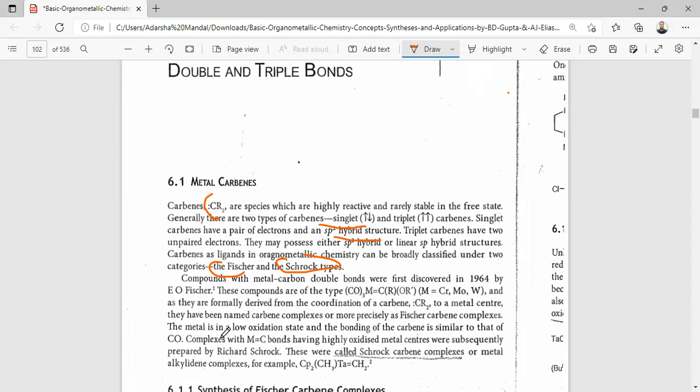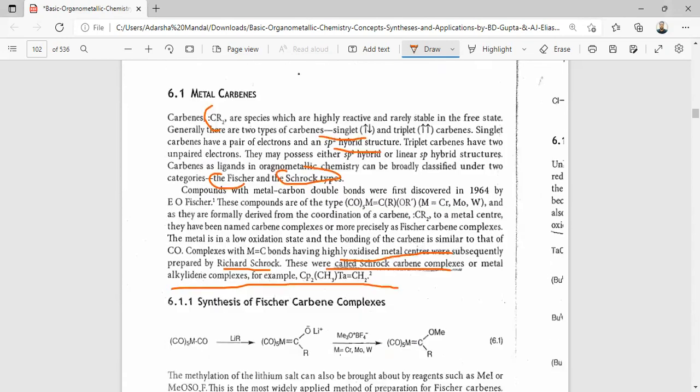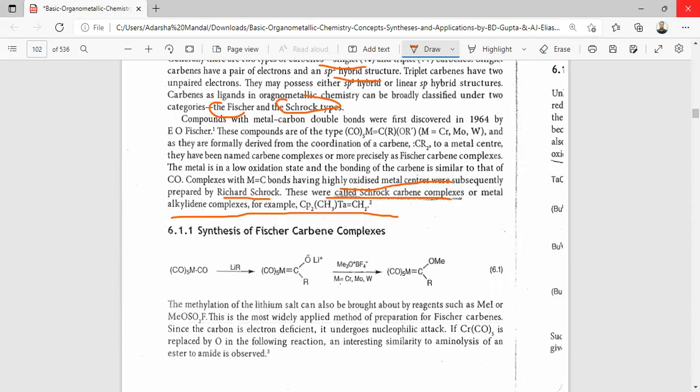The metal is in a low oxidation state, and the bonding of the carbene is similar to that of CO. Complexes with M=C having a highly oxidized metal center were subsequently prepared by Richard Schrock. They are called Schrock carbene complexes or metal alkylidene complexes, for example Cp*Cp2(CH3)Ta=CH2. First I will discuss the synthesis of the Fischer carbene.